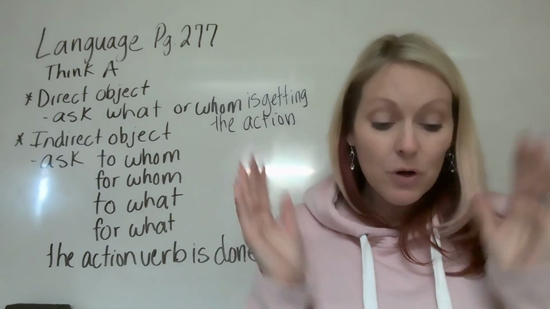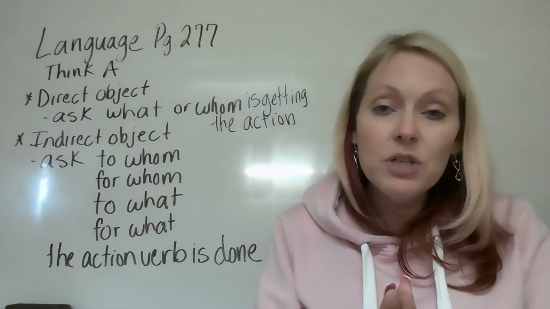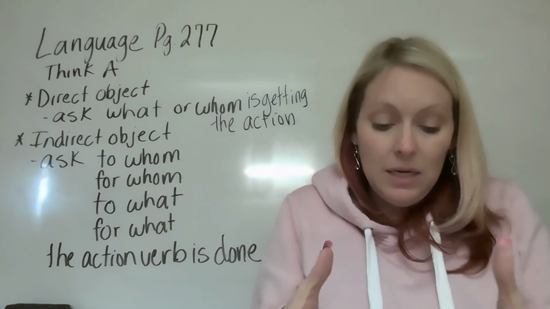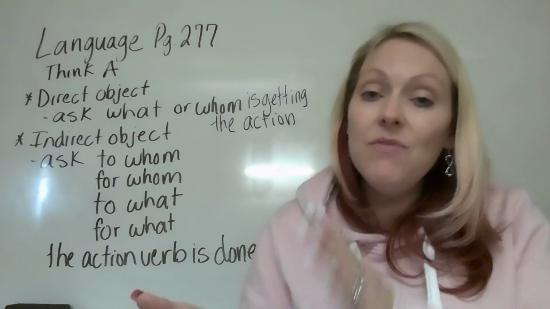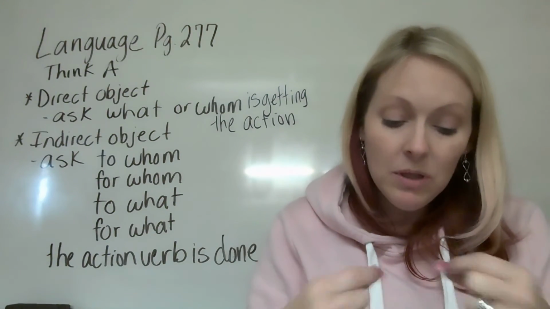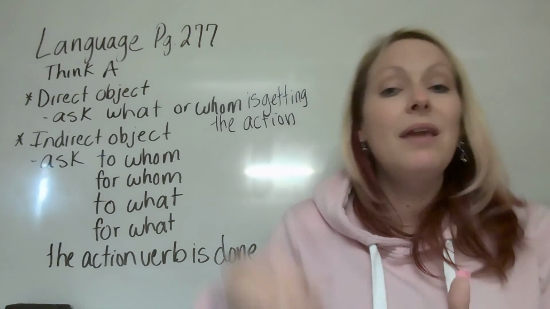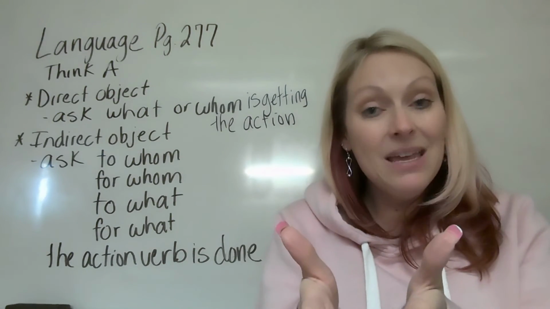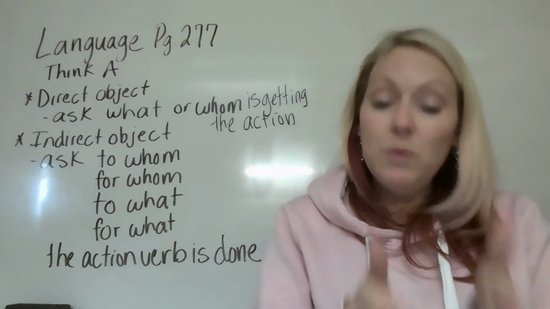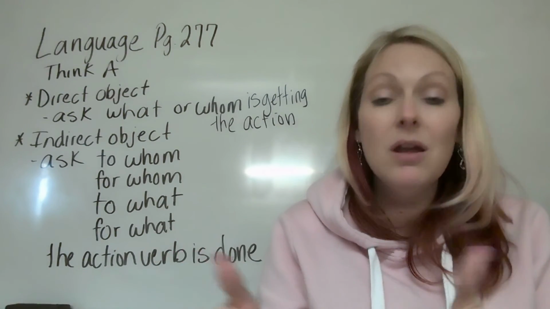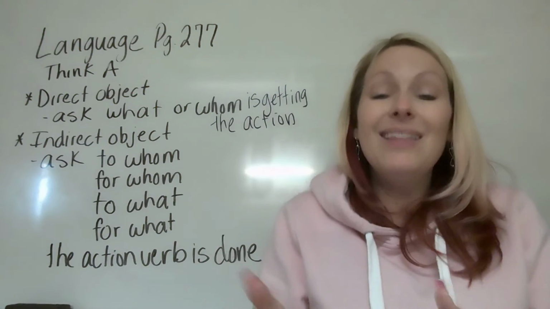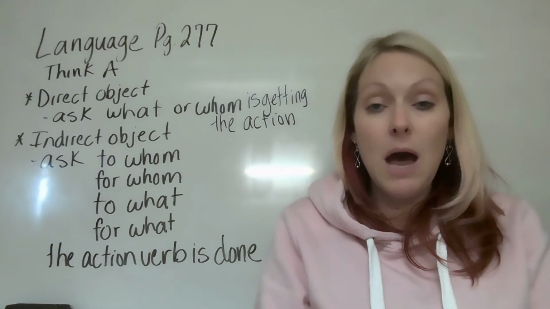That means that there is no indirect object because it's not going to somebody. Like before, Mrs. Bradley gave the assignment to Megan. See how in the one before, between gave and assignment, there's Megan? But between studied and the math lesson, there's no other person or thing. So it's not going to anybody. That means there's no indirect object.